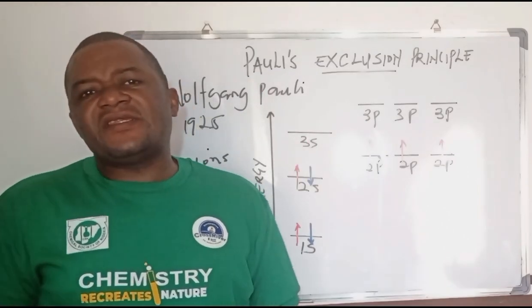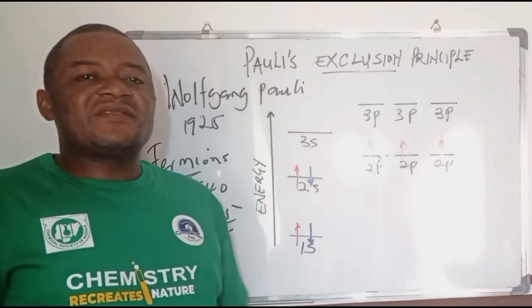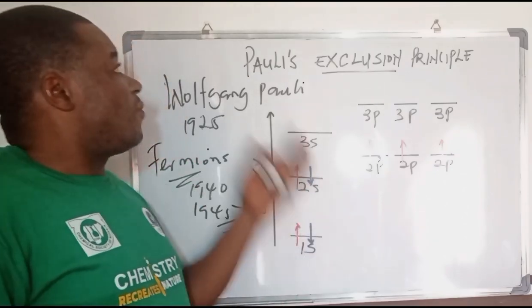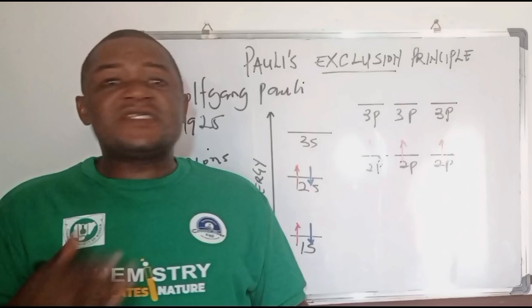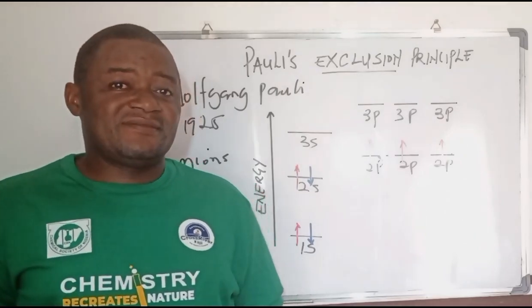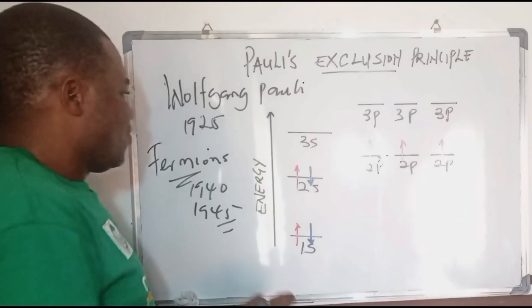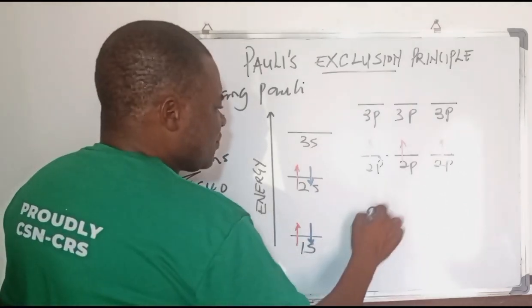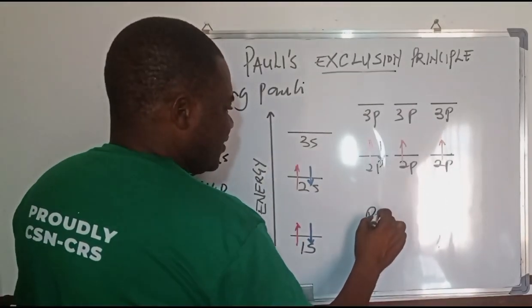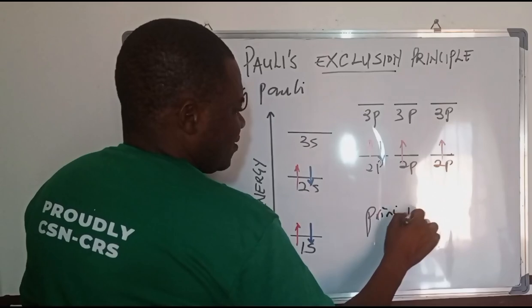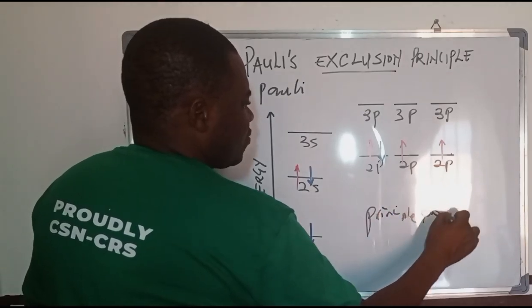Now, what does classical mechanics talk about? I want us to know that the classical mechanics discussion of the Pauli exclusion principle is based on the quantum numbers. I hope you know that we have 4 quantum numbers, and we have the principal quantum number, which is n.